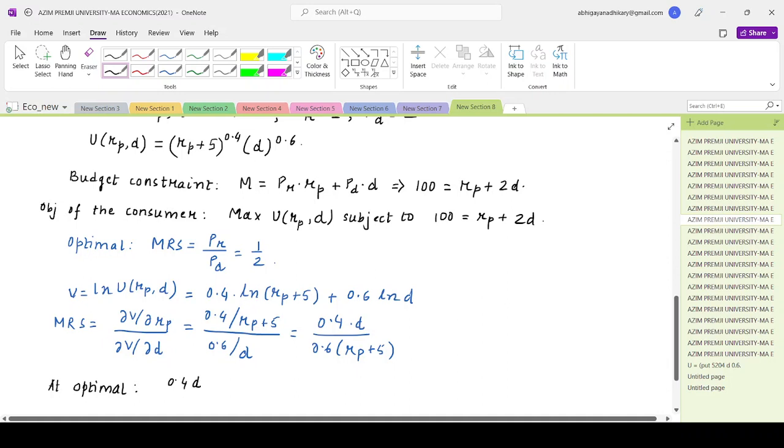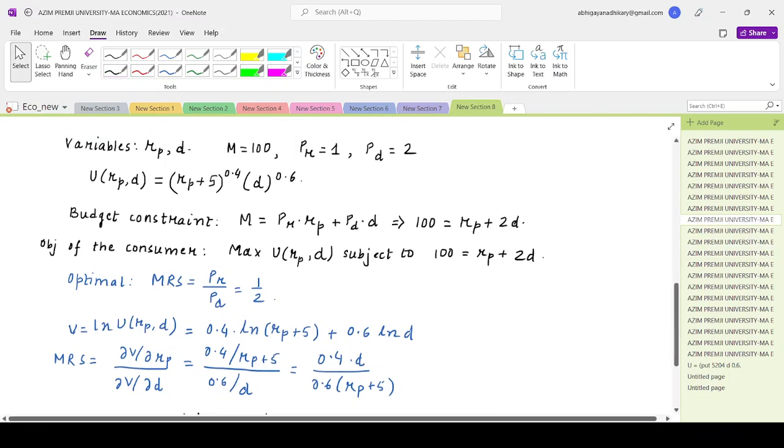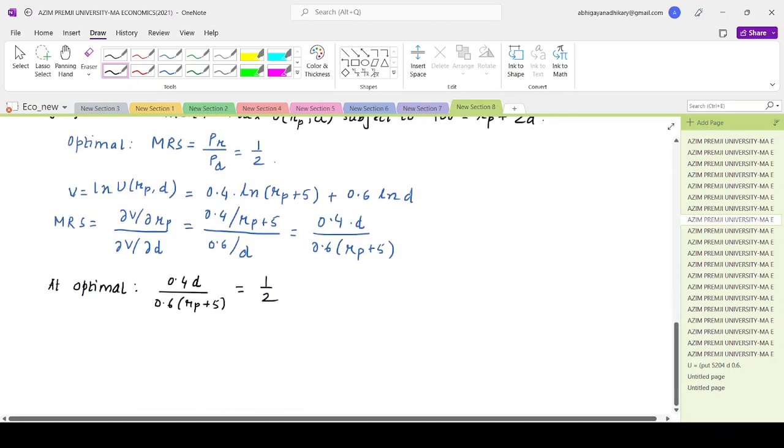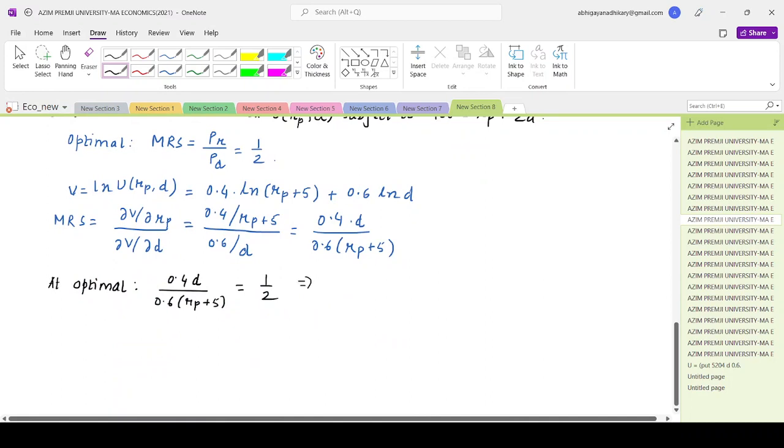So 0.4D by 0.6 times Rp plus 5 should be equals to half. Now if you look at the question, what are we asked to actually obtain? What is the amount of rice that the person will purchase? So essentially it is Rp that we need to find, the optimal value of Rp. So over here we'll replace in values of D. So that is half times 0.6 by 0.4 divided by Rp plus 5.